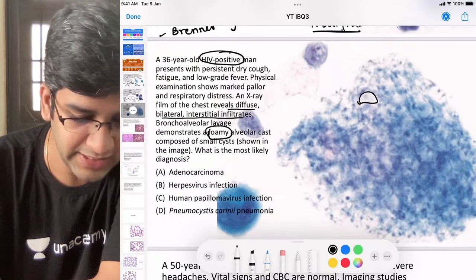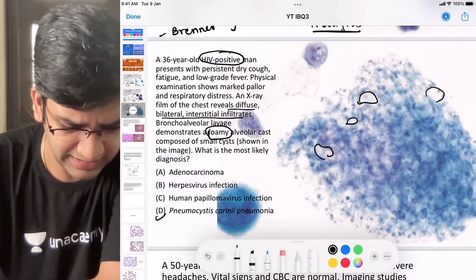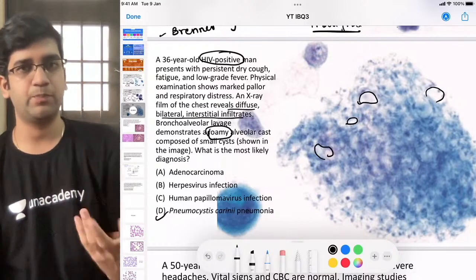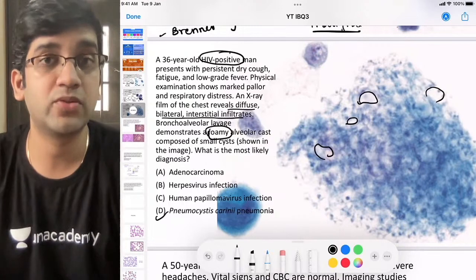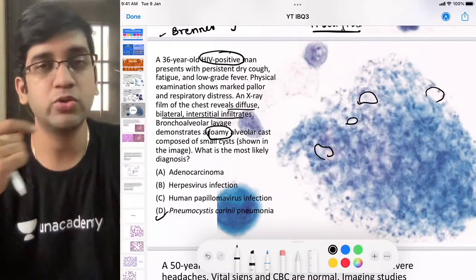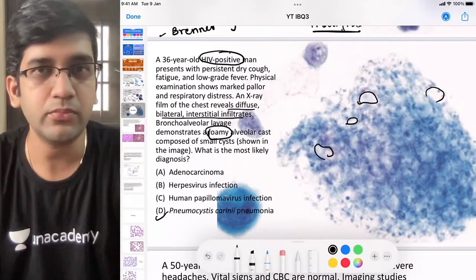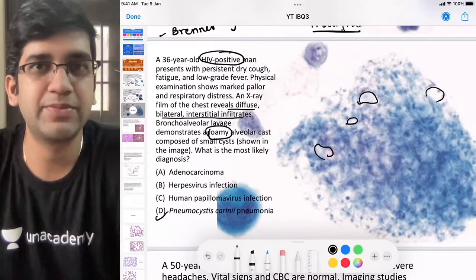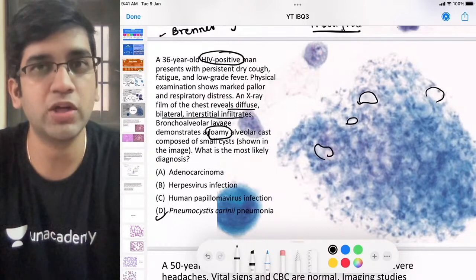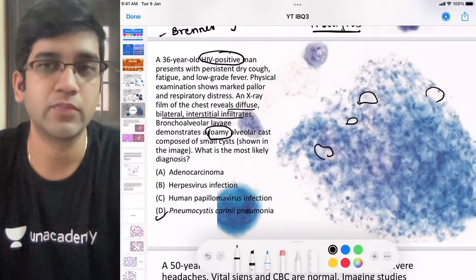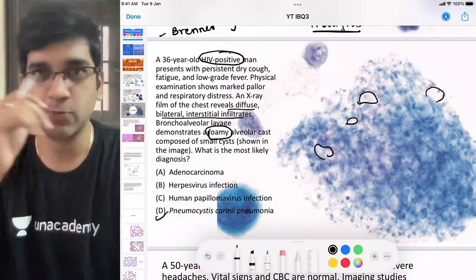These are tiny, tiny microcysts, right? If you remember your Pneumocystis, this is a classical case of a Pneumocystis carinii sputum finding. When you remember the clinical investigations or symptoms of a patient with Pneumocystis, what quality of sputum will they have? You must have read them. Klebsiella will have a brown color sputum, normal typical pneumonia a muddy brown sputum, and your red currant jelly sputum for Klebsiella. Like that, there is a very characteristic sputum for Pneumocystis.